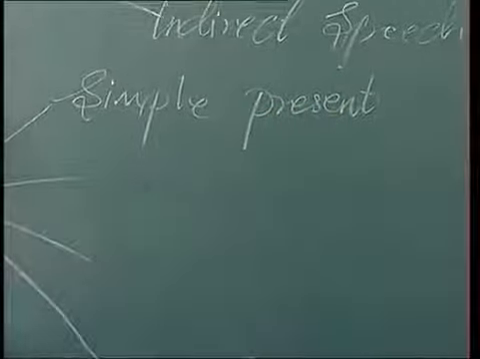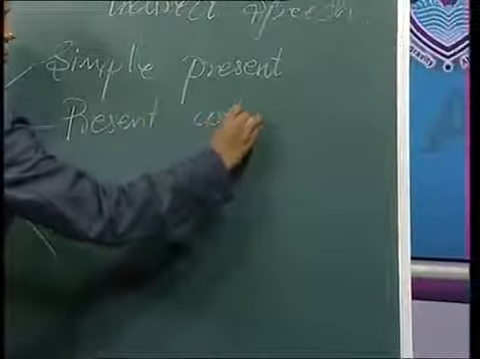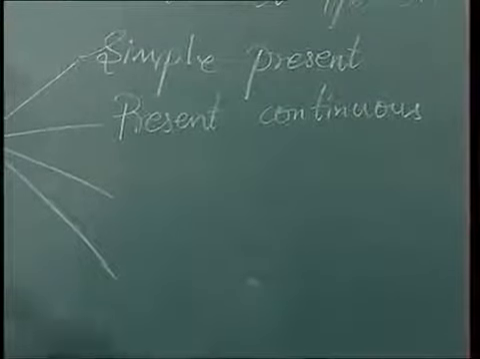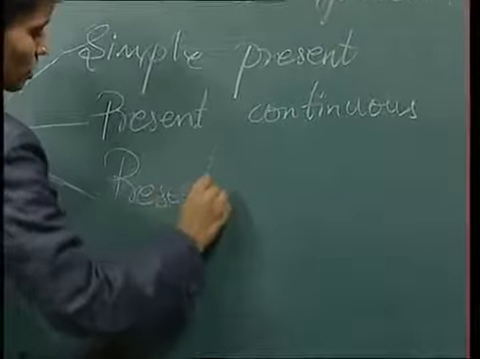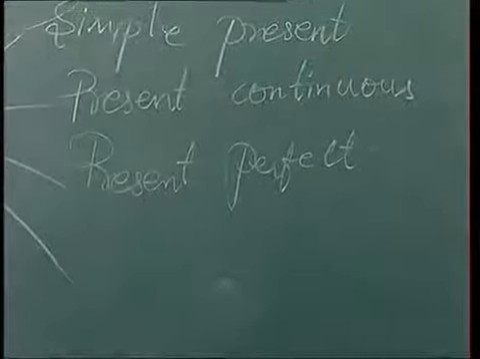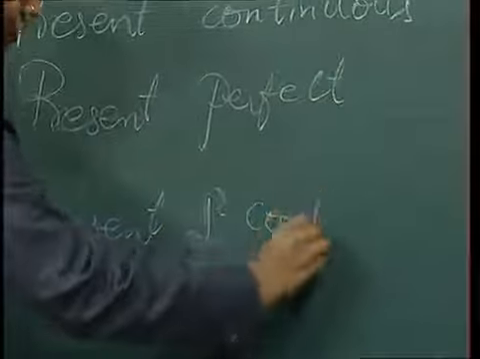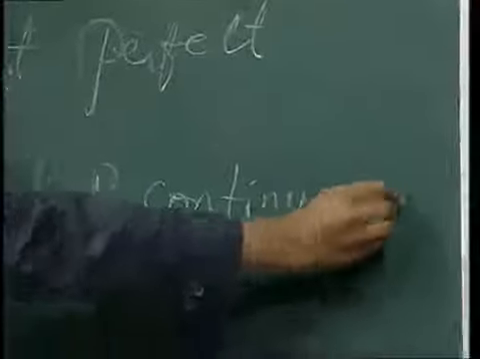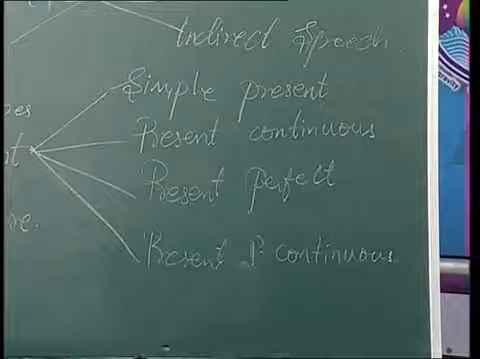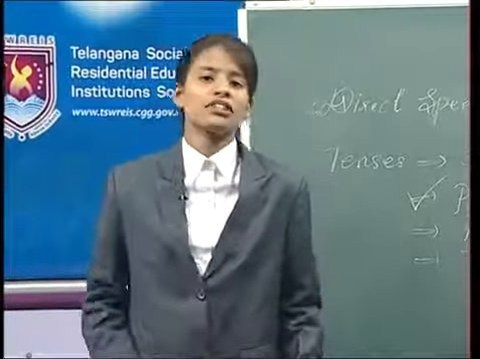And the second thing is present continuous. And the third thing in the present tense is the present perfect. And the fourth thing in the present tense is the present perfect continuous. These are the four kinds in the present tense. So, let us see what is the change of speech in the present tense for the first subdivision, that is